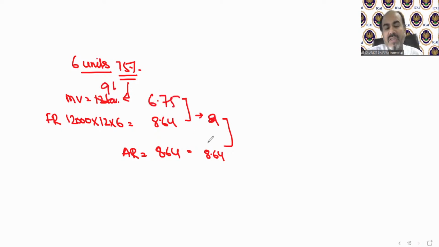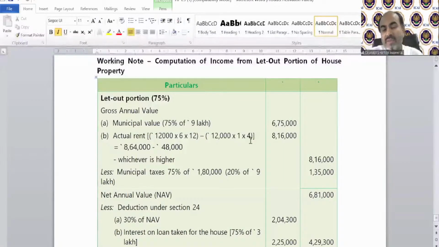So you can see whichever is higher, this 8.64 lakh was higher, because this value is now higher. So we will remove the vacancy. For how many months was it? Vacancy was 48,000. That means 4 months vacancy from a house, that is 48,000.